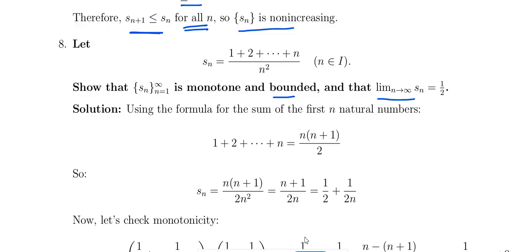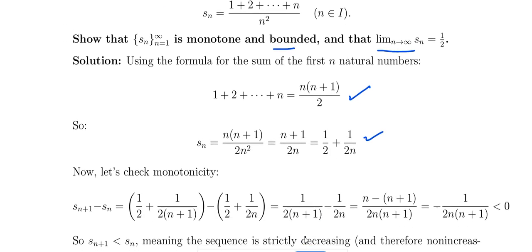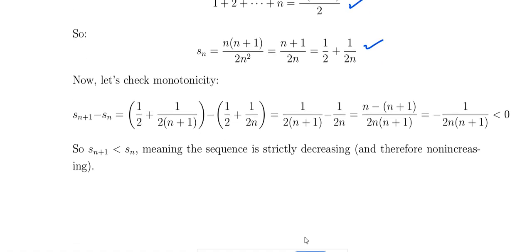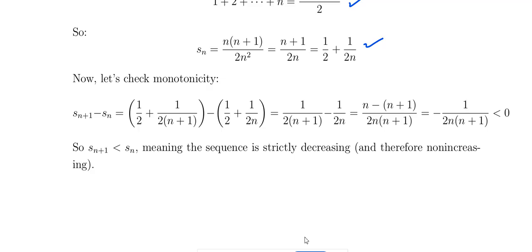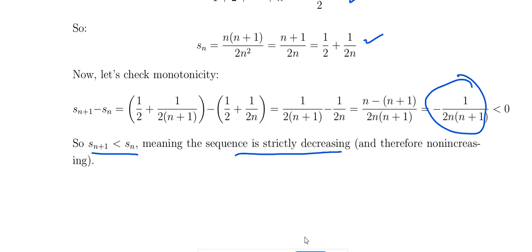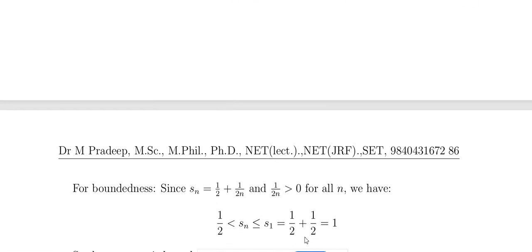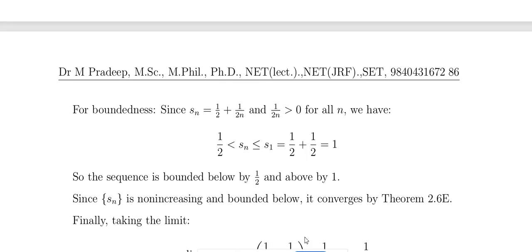If you look at the formula, it is n into n plus 1 by 2. If you apply this, n plus 1 by n, into n plus 1 divided by 2n square, gives n plus 1 by 2n. If you split this, it is 1 by 2 plus 1 by 2n. So obviously you can see that Sn plus 1 minus Sn is equivalent to a negative value. The negative value is less than 0 for all n. So Sn plus 1 less than Sn. So therefore the sequence is strictly decreasing and non-increasing.